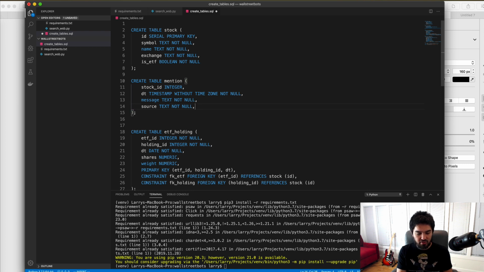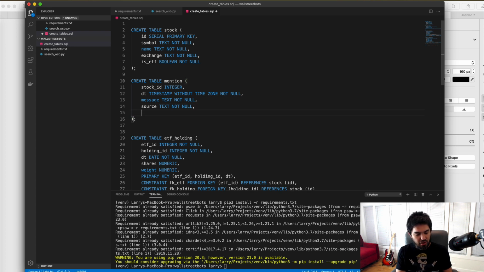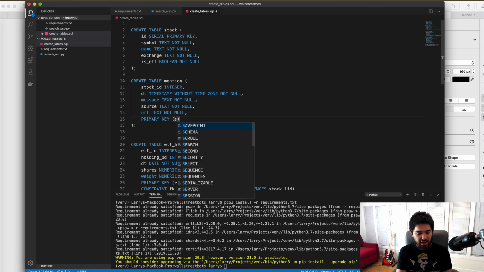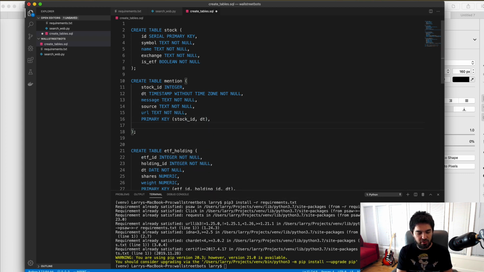So we want the source of the mention, the title, and we'll just store the URL as well, so that we can link to the mention if we want to read the actual post, right? And then we also will create a primary key field, and that's going to be a combination of the stock ID and the date time when it was mentioned. So compound primary key right there.